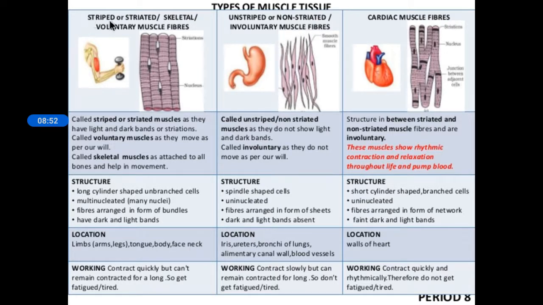It is also known as striped because of striation. Stripe means lines. And unstriated: mainly uterus, bronchi of lungs, alimentary canal wall, blood vessels. And cardiac: walls of heart. So this is about the types of muscular tissue. In detail it is given here.